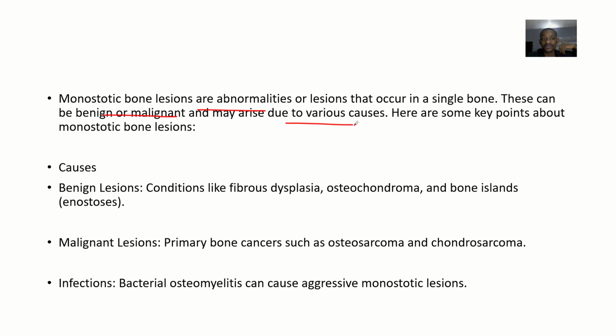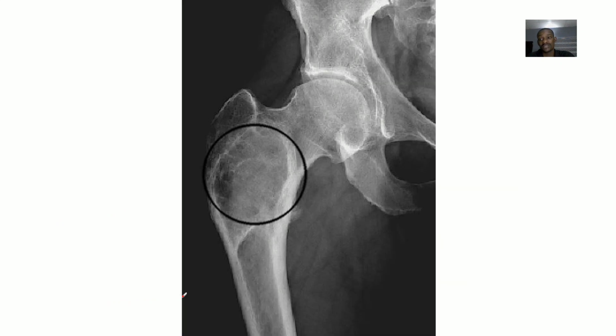So let's look at the key points on monostotic bone lesions. Causes could be benign lesions, conditions like fibrous dysplasia, osteochondroma, bone islands, that's basically enostosis. Then we could have malignant conditions like primary bone cancers, such as osteosarcoma, chondrosarcoma, all of that. It could be some infections like bacterial osteomyelitis, that's a bacterial infection of the bone. This one can also cause some aggressive monostotic lesions.